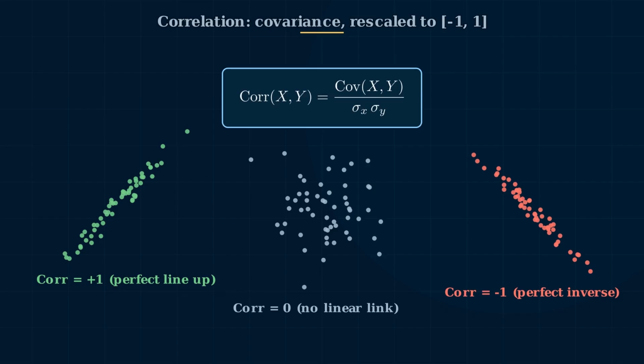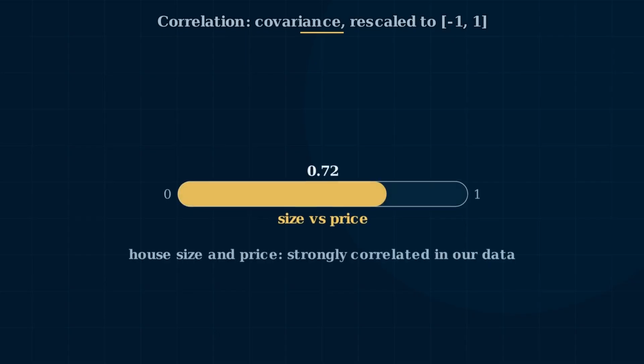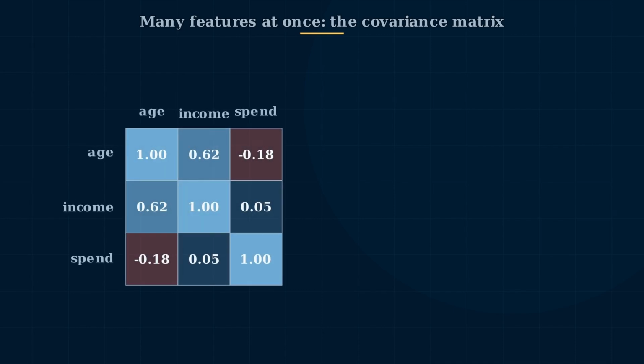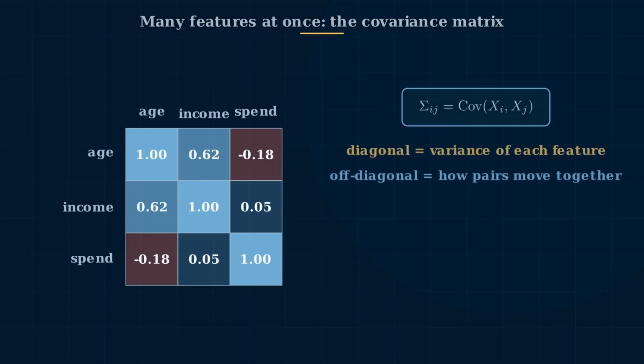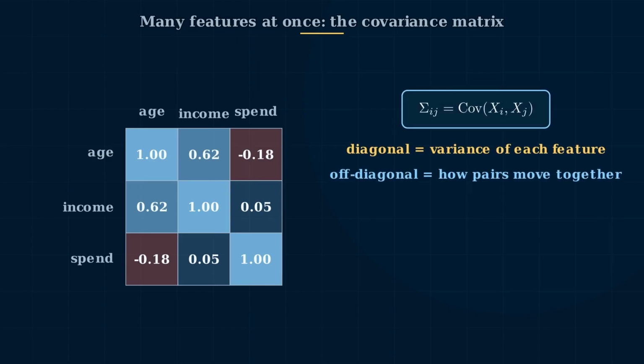Exactly. In our house data, size and price correlate strongly, around 0.7, a clear, reusable signal for a model to lean on. Real data sets have many features at once. Instead of one covariance number, we build a covariance matrix, entry i, j equals the covariance between feature i and feature j. Here it is for age, income, and spending score. The same construction applies to size, distance, and price in our housing data.